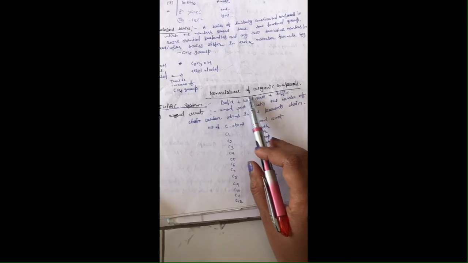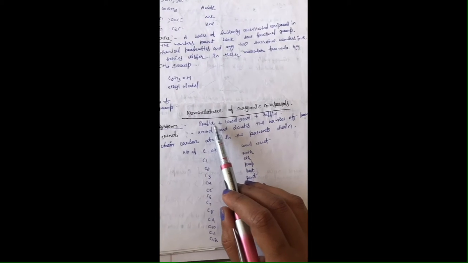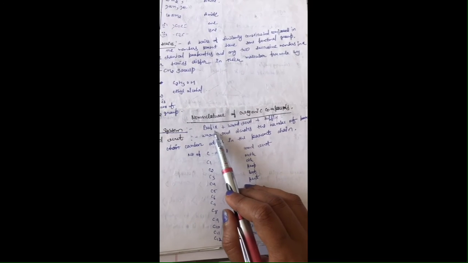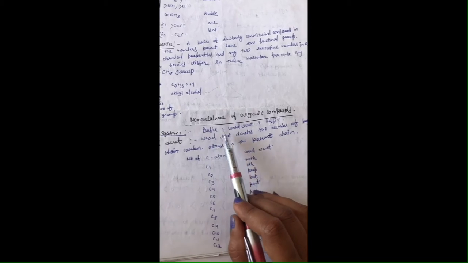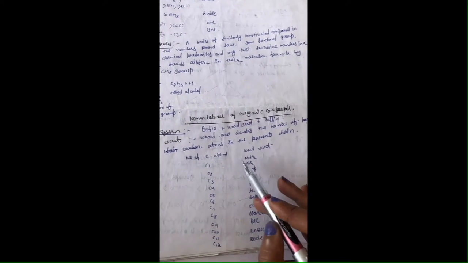And next, the rules for nomenclature. Nomenclature of organic compounds, IUPAC system. You have to make sure that you have the prefix first, and then the word root, and then the suffix. How are you going to define the word root? Depending upon the number of carbon atoms, as you can see here. For 1, for 2, for 3, you have to use these names.